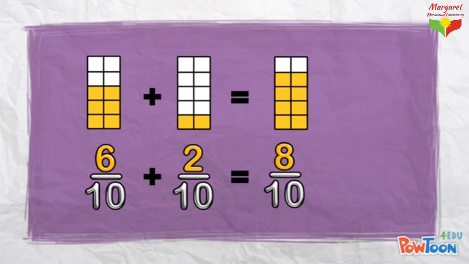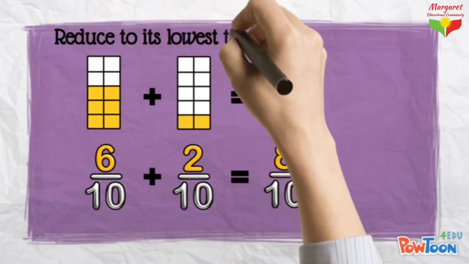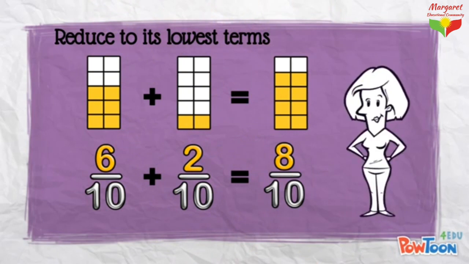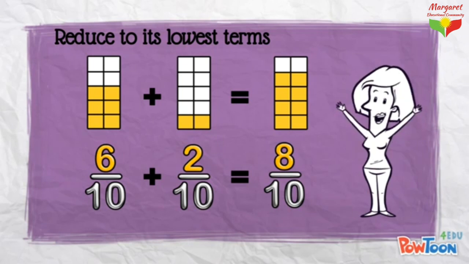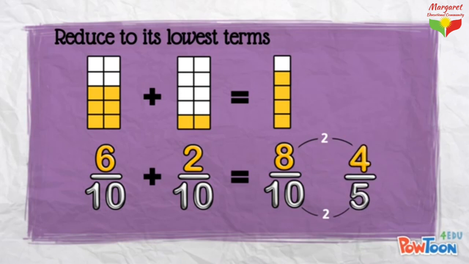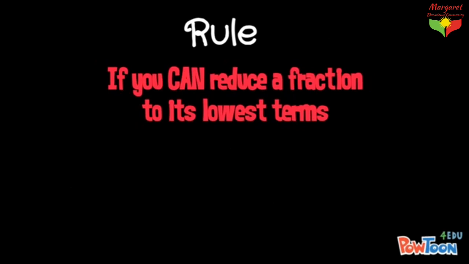But then I can say to you, I want you to reduce your fraction to its lowest terms. If you've watched my other films on fractions so far, you'll say to yourself, I know what to do here. 8 and 10 are both even numbers, so they can be divided by 2. I can simplify this fraction. And when you divide top and bottom by 2, you get 4 over 5. That is a simplified fraction. It is now reduced to its lowest terms. The rule is, if you can reduce a fraction to its lowest terms, have a Nike moment and just do it.